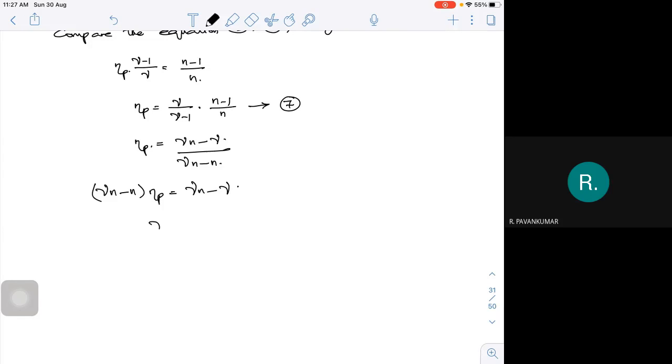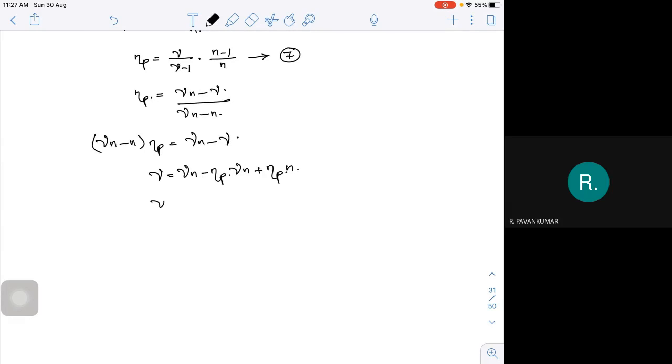So I will take it to the left. This will be plus actually. This will be gamma n. So if I take this to the minus side, this will be gamma n into polytropic efficiency, then polytropic efficiency into gen. Or I can write gamma is equal to, if I take n as the common for all the three, I can get n is equal to gamma minus polytropic efficiency into gamma plus your polytropic efficiency.